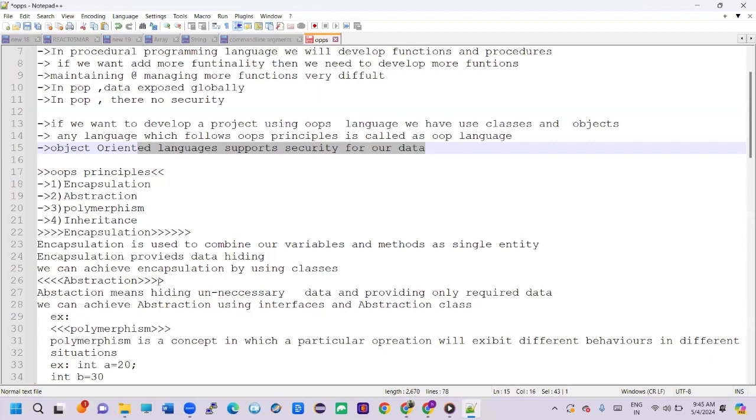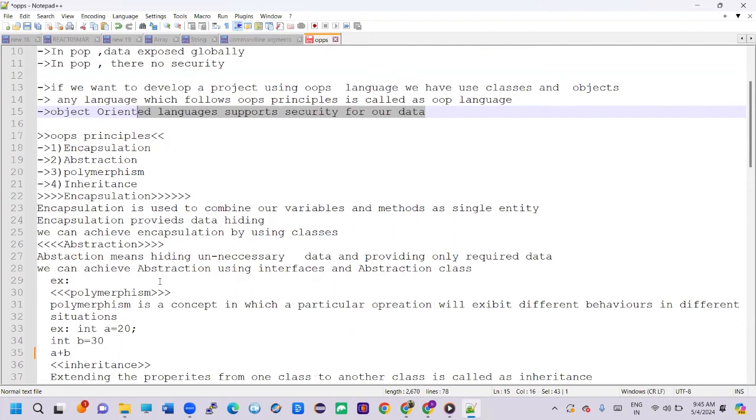Next one is abstraction. Abstraction means hiding the unnecessary data and providing only the required data. Unnecessary data means, if you write any program or any logic as a developer, we have no need to know how it is working internally, what coding is there. We need to know how to initialize the variables and how to write the program. This logic the programmer needs. We don't need to know how it works internally, and it will give only the required data.